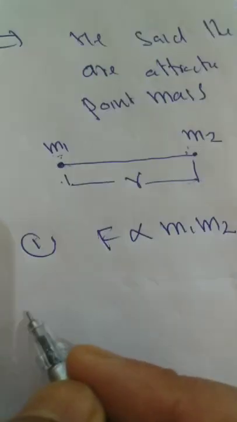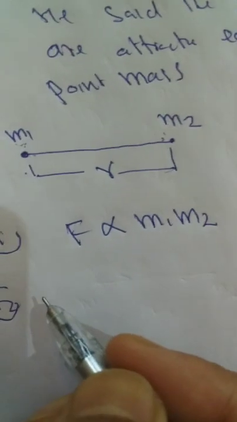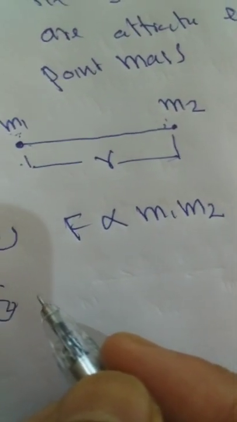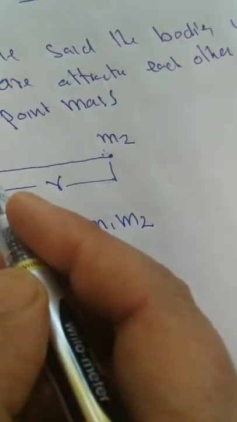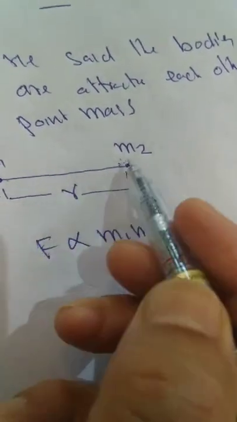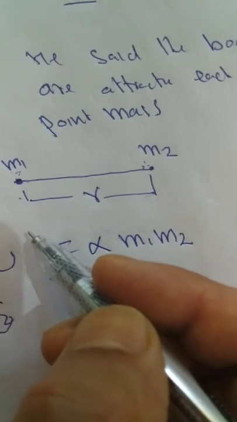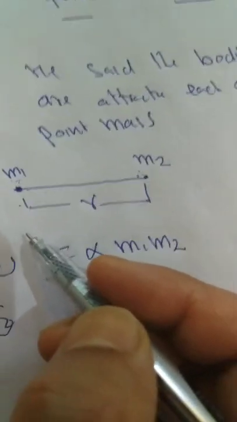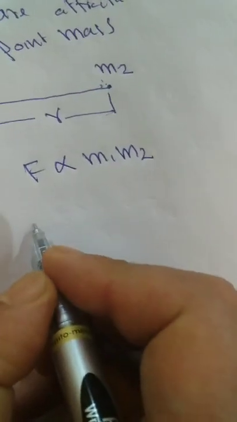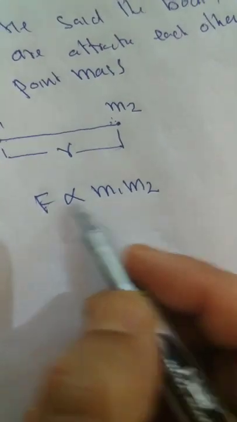Second, he said that as the distance between the point masses increases, that means if I make them far away from each other, the force rapidly decreases. How much is the force of attraction? It is proportional to the product of the masses.